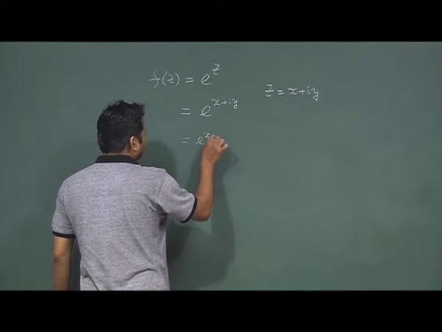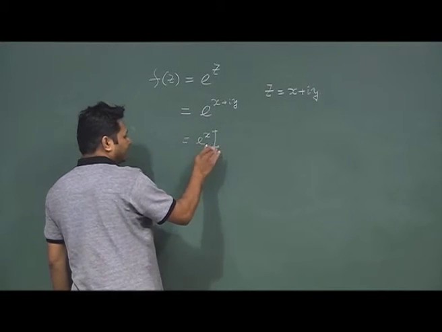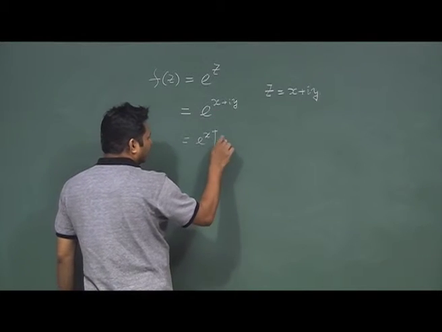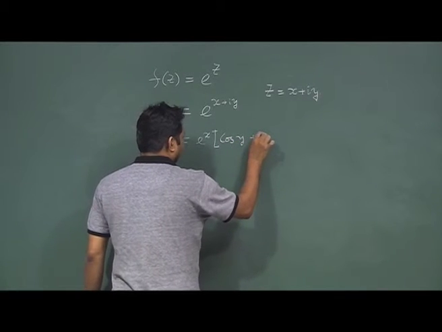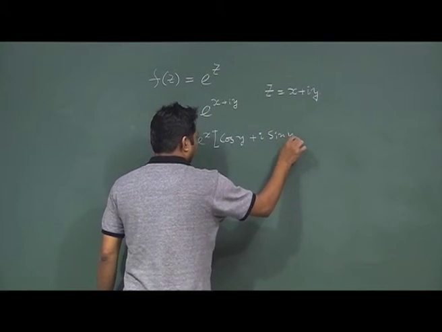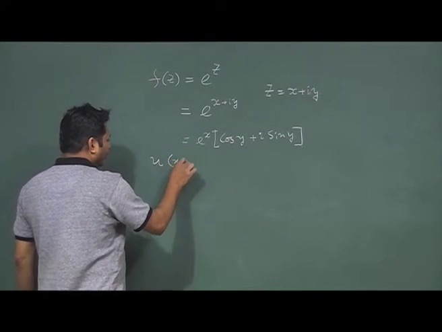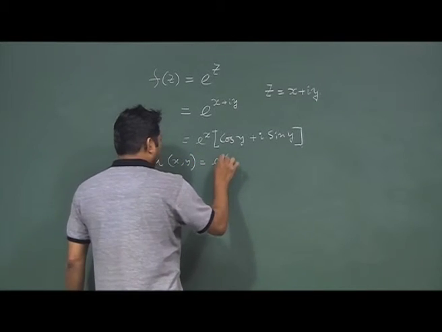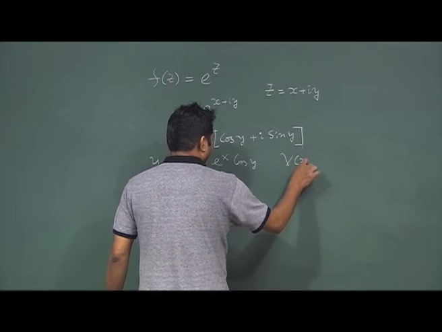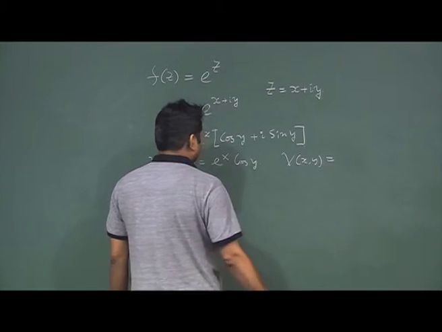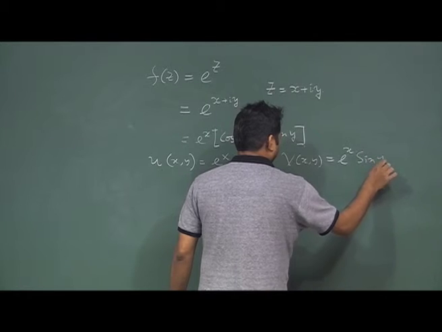So, I will just divide it in this way. Now I can write e to the power x multiplied by e to the power iy. E to the power iy is just cos y plus i sin y. So, from here I can write my u of x, y is e to the power x cos of y, and my v of x, y is equal to e to the power x sin of y.